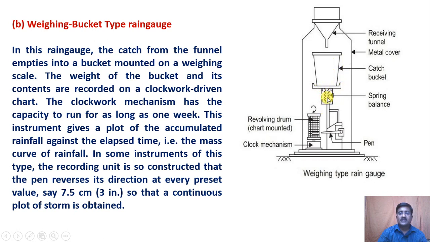The water gets collected. A revolving drum is provided, and with the clock mechanism it keeps on rotating. A pen is provided, which continuously records on this chart mounted on the drum, and a continuous record can be maintained.